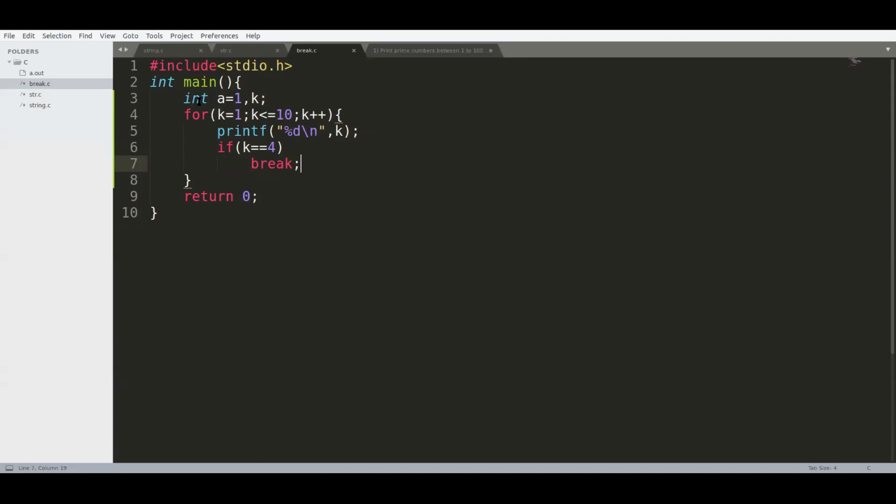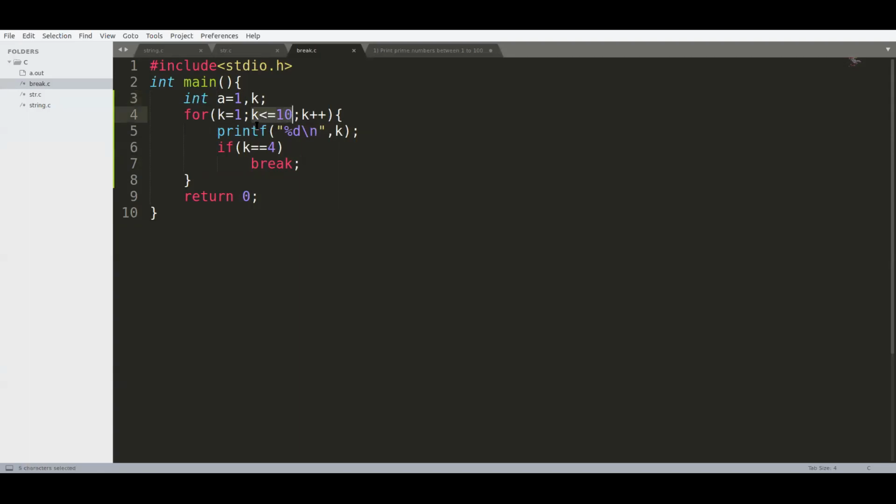Here I have declared integer variables, two integer variables. One is a equal to 1. I have initialized the value statically here. I am not taking it from the user. And k, I have initialized k equal to 1. And I have put the condition k is less than or equal to 10.